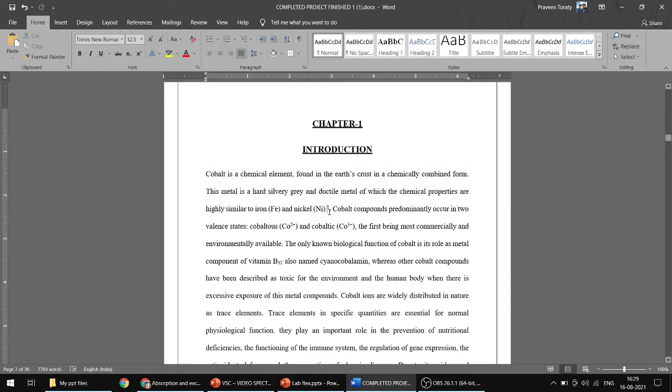This information, saying that nickel and iron both are similar to cobalt, you might not be knowing. So you are taking this information from somewhere. So where is that somewhere? From where you are getting this information, that needs to be mentioned here. Without mentioning that, this paper would not be complete.